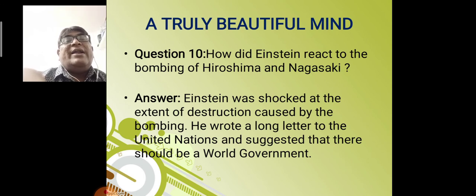So question is, how did Einstein react to the bombing of Hiroshima and Nagasaki? Definitely, the US used the atom bomb and threw that atom bomb on Hiroshima and Nagasaki. But what was the reaction of Albert Einstein? Einstein was shocked at the destruction caused by this bombing. He wrote a long letter to the United Nations, the President, Franklin Roosevelt, and suggested that there should be a world government, and we can call it UN, United Nations.